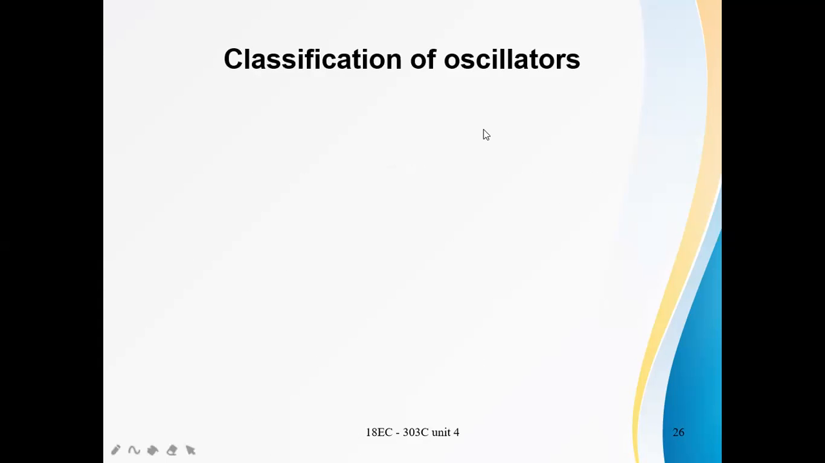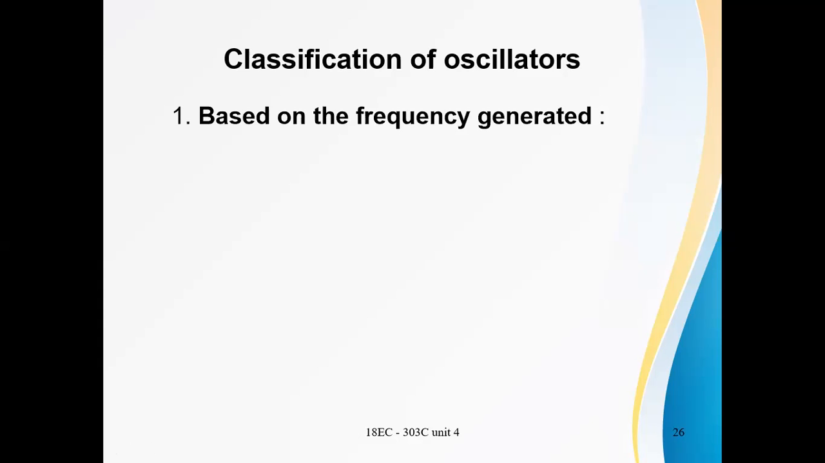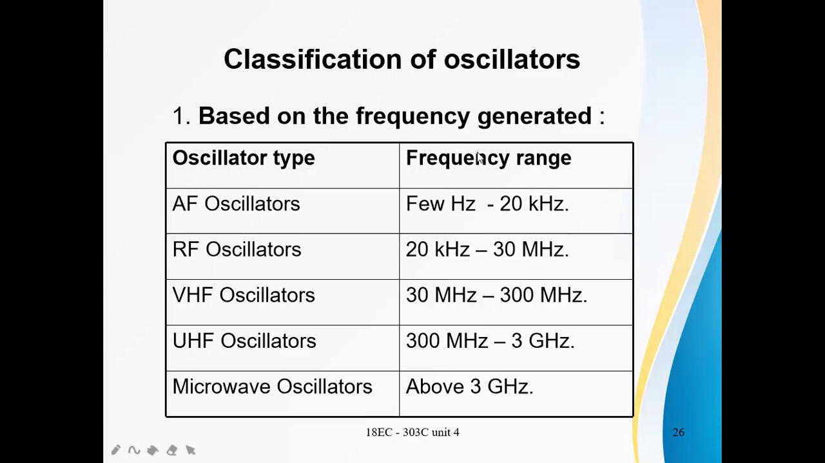Now, classification of oscillators. Oscillators are classified into many types. Based on frequency, the oscillators are classified into AF oscillators, RF oscillators, VHF oscillators, that means very high frequency, ultra high frequency oscillators, and microwave oscillators. An oscillator is a circuit generating a selected range of frequencies. Based on that range, oscillators are classified into audio frequency oscillators and radio frequency oscillators.